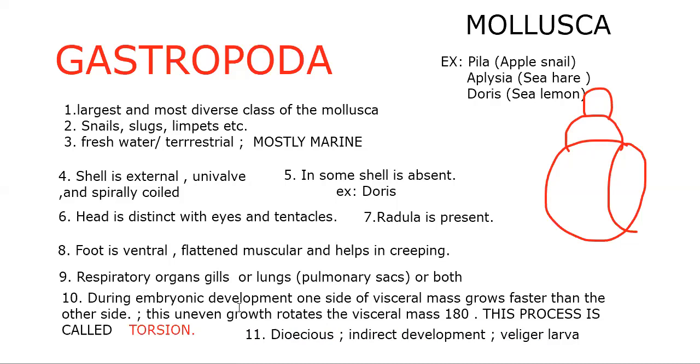During embryonic development, one side of the visceral mass grows faster than the other side. This uneven growth rotates the visceral mass up to 180 degrees, a process called torsion, which turns a bilaterally symmetrical larval form into an asymmetrical form. Okay. They are dioecious with indirect development, and the larval form is called veliger. Veliger is the larval form. Okay, that's it about Gastropoda.